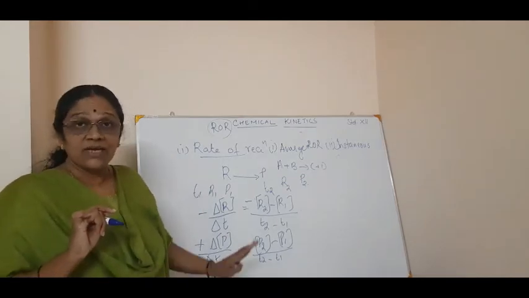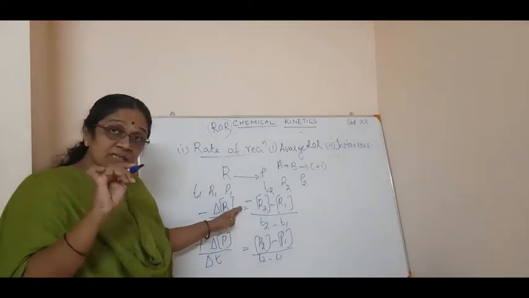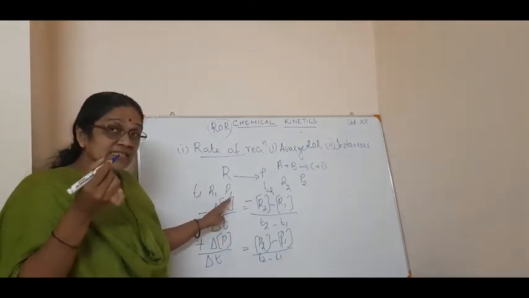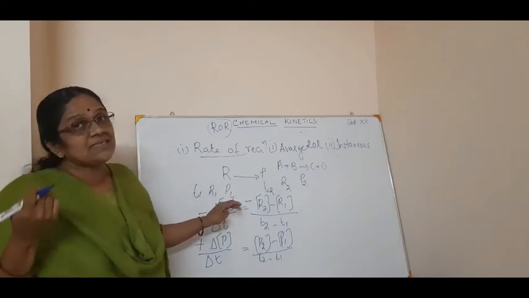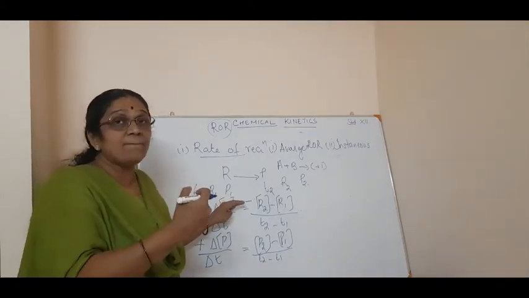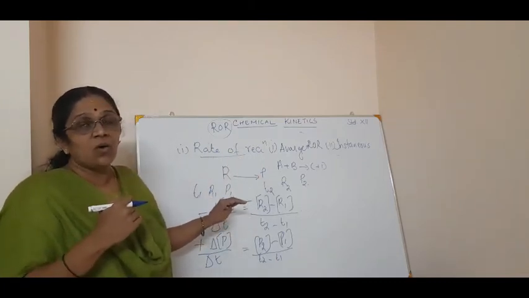Clear? Or you can say more specifically, the rate of disappearance of reactants, because reactants are getting disappeared, and also the rate of appearance of the product. In two ways you can say it.